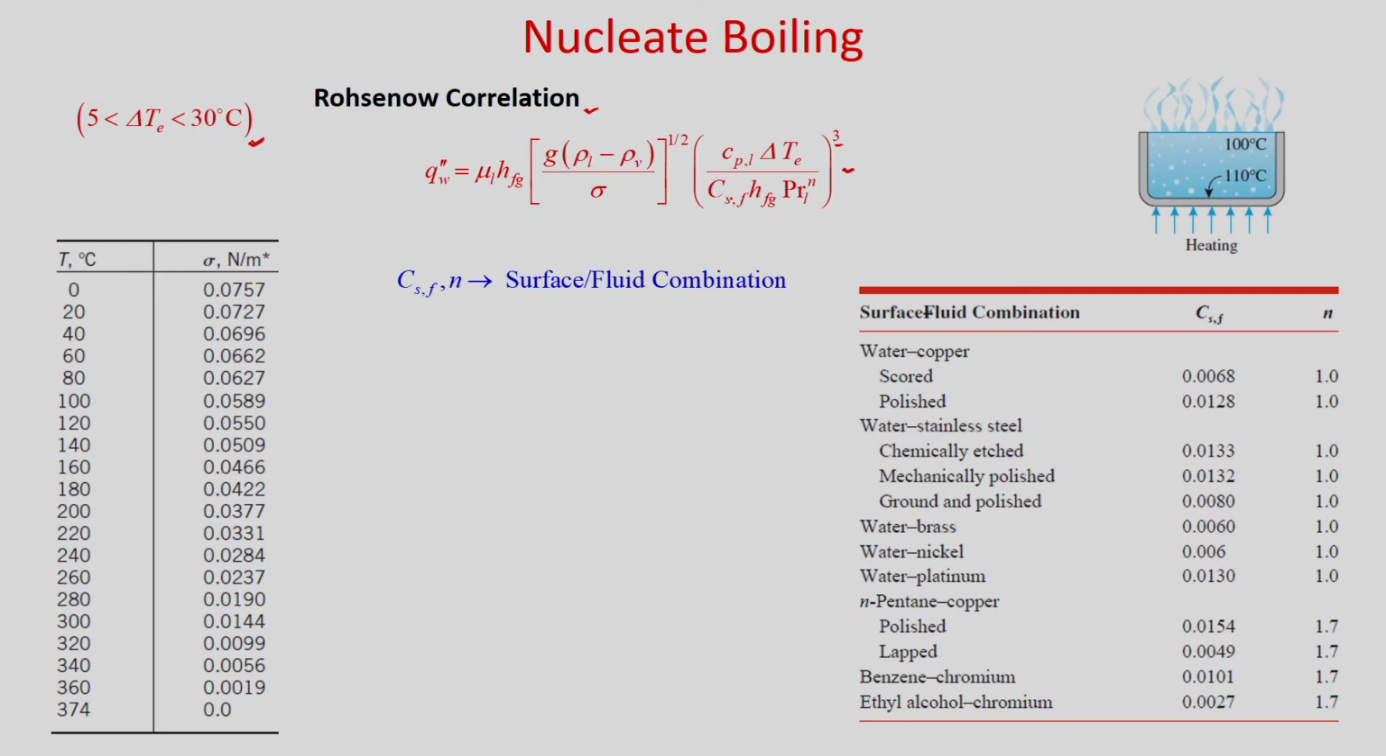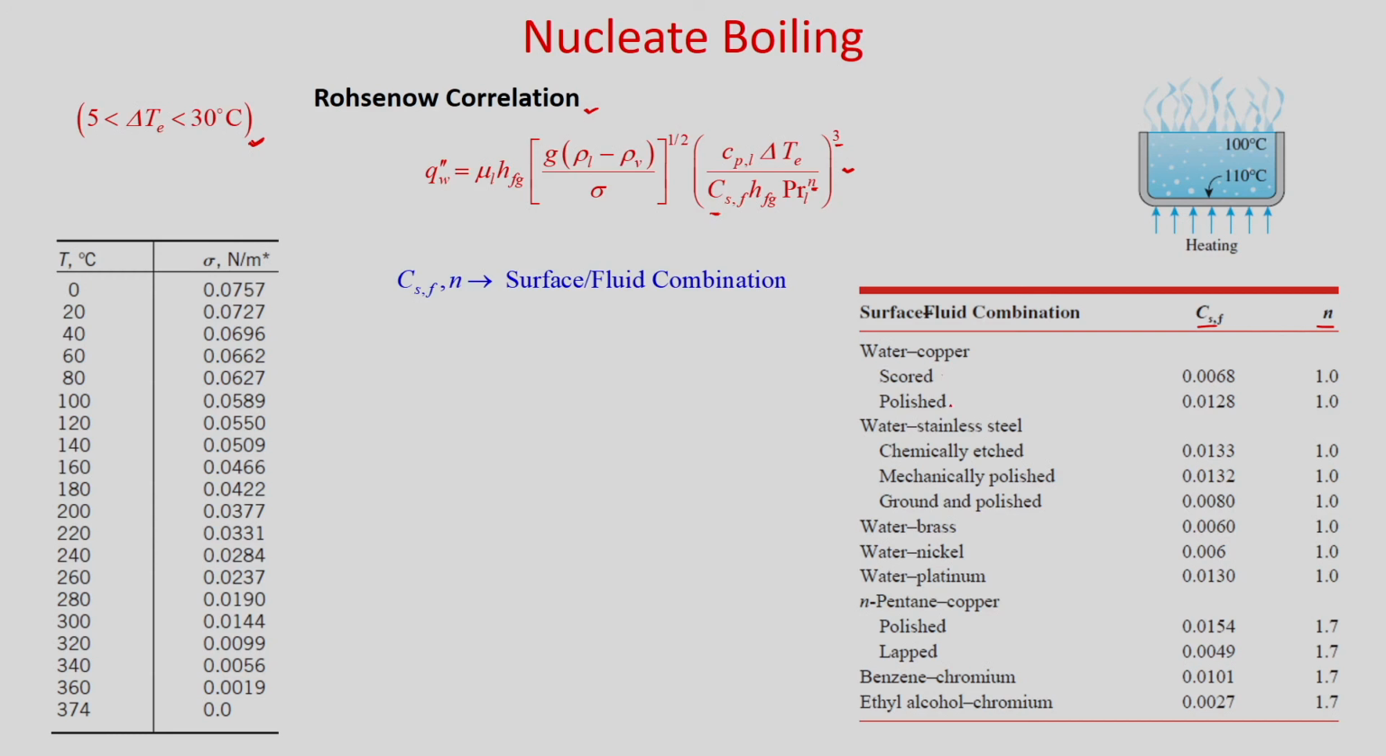Here you can see there are two constants. These are experimental constants. C_sf depends on the surface and n depends on the fluid. So, you can see different surface fluid combinations and what the values of this C_sf and n are. So, consider the water copper combination, where water is your fluid and copper is your surface.